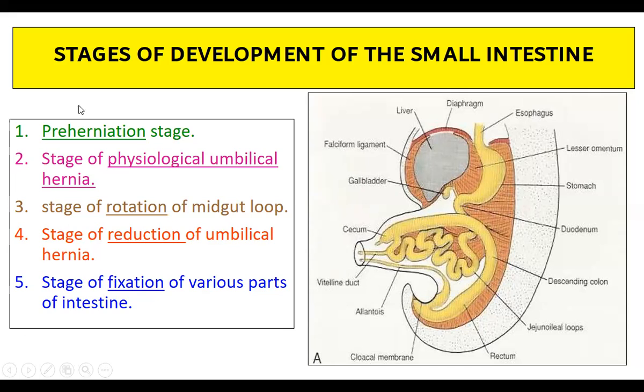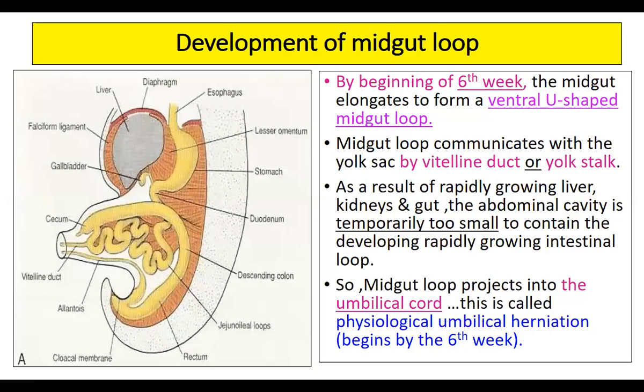So these are the 5 stages: pre-herniation, physiological umbilical hernia, then rotation of the midgut loop, reduction, and fixation. These are the 5 stages. So we'll try to understand each of these stages.